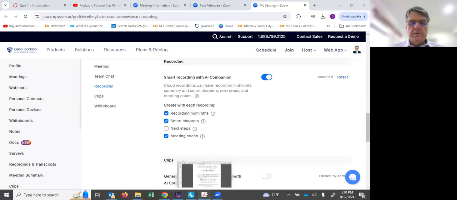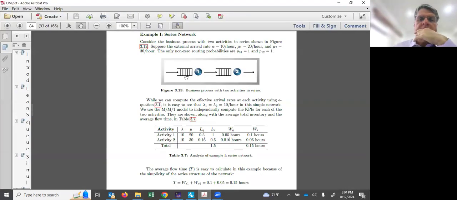So we're going to be building an AnyLogic model for this tandem queuing network comprised of two MM1 queues. This network has a mean waiting time in system of 0.15 hours.